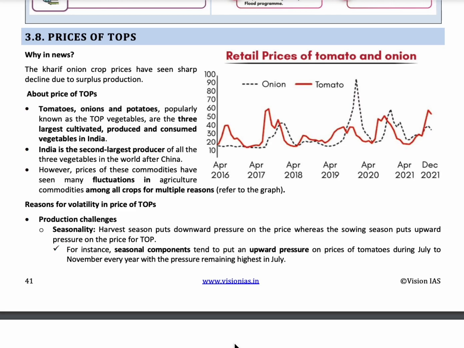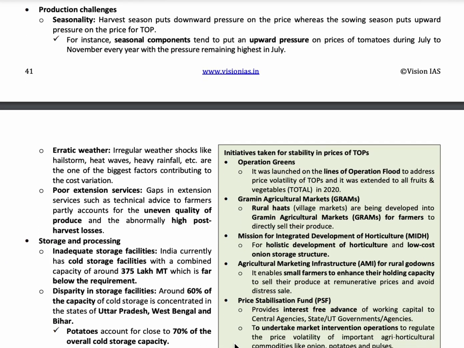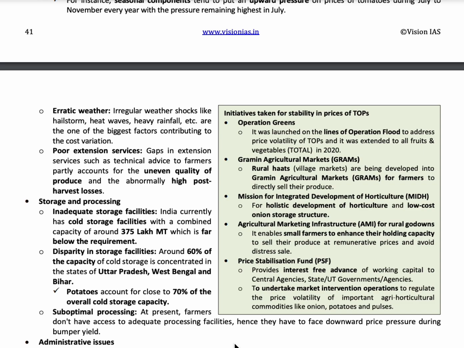The government has also launched some initiatives for stability in prices of TOP. They are Operation Greens, Gramin Agricultural Markets, Mission for Integrated Development of Horticulture, Agricultural Marketing Infrastructure for rural godowns, and Price Stability Fund.